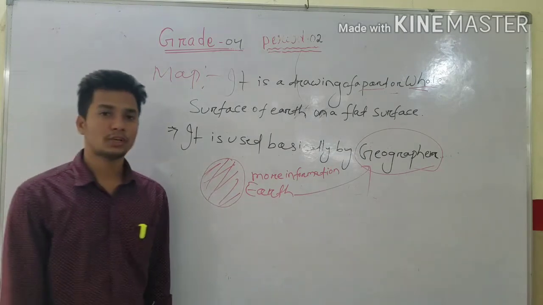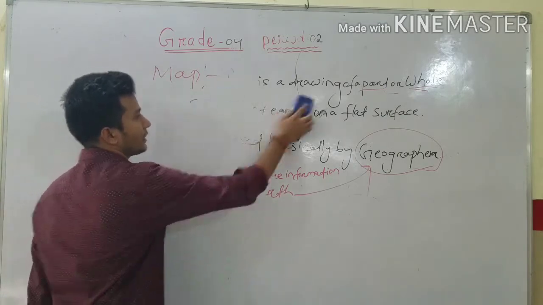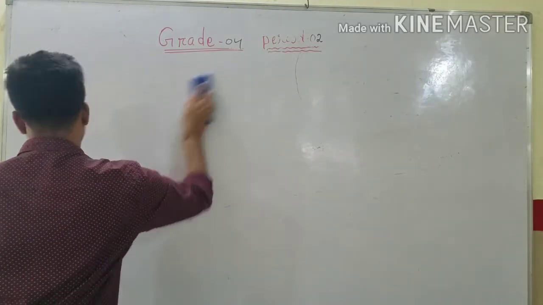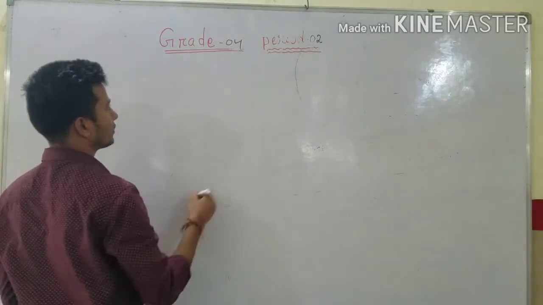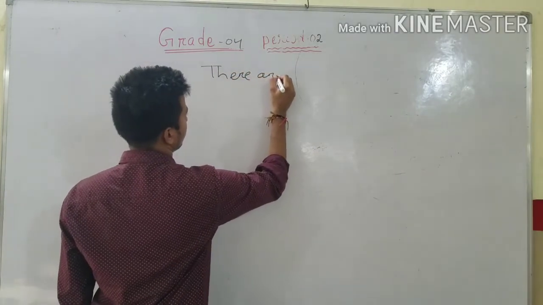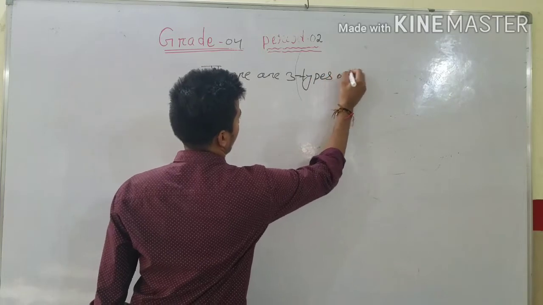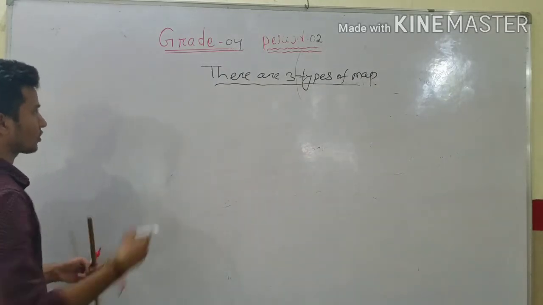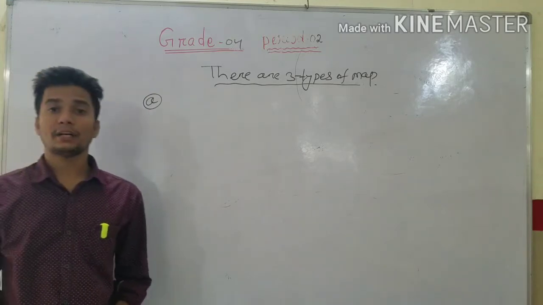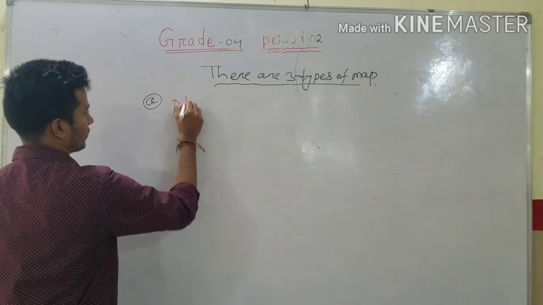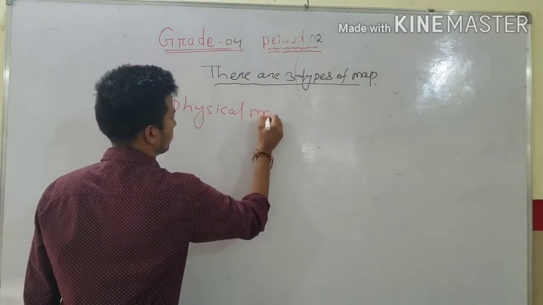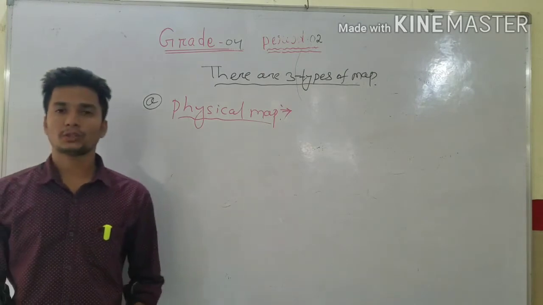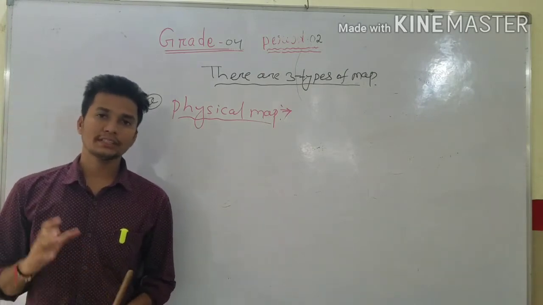Now we will study the types of maps. There are three types of maps. The first one is physical map, the second one is political map, and the third one is thematic map.